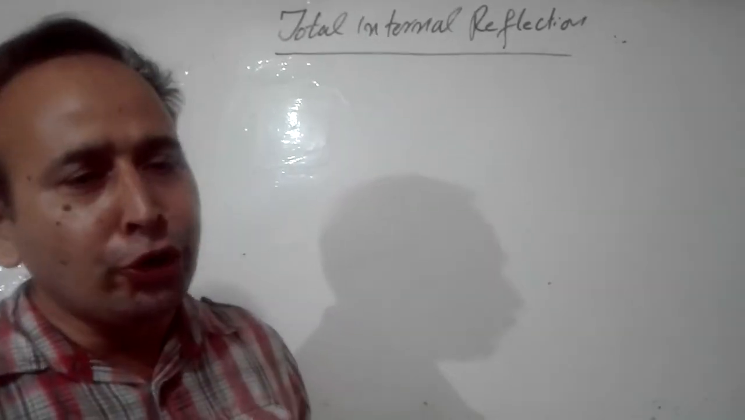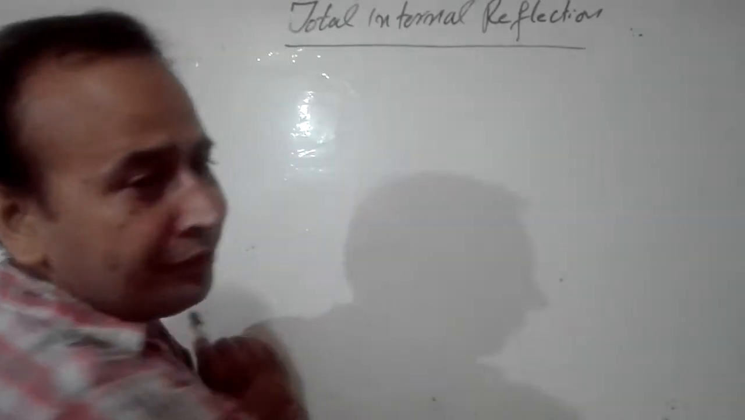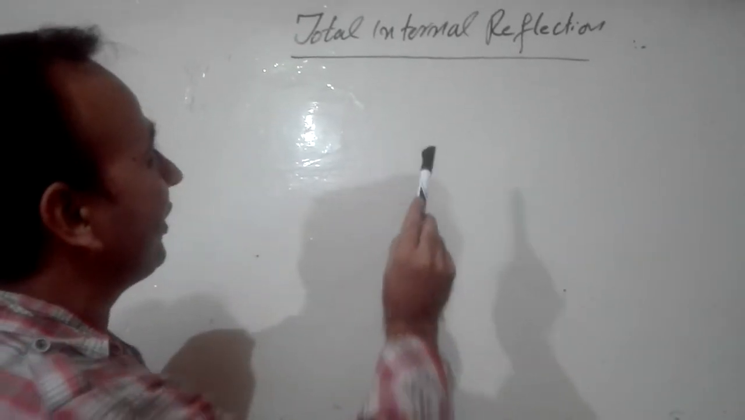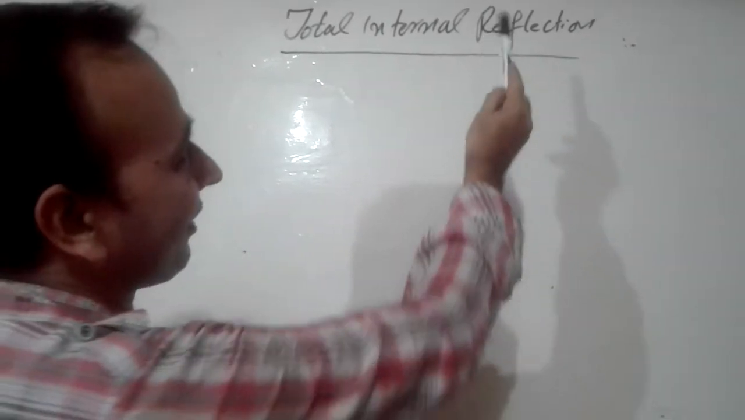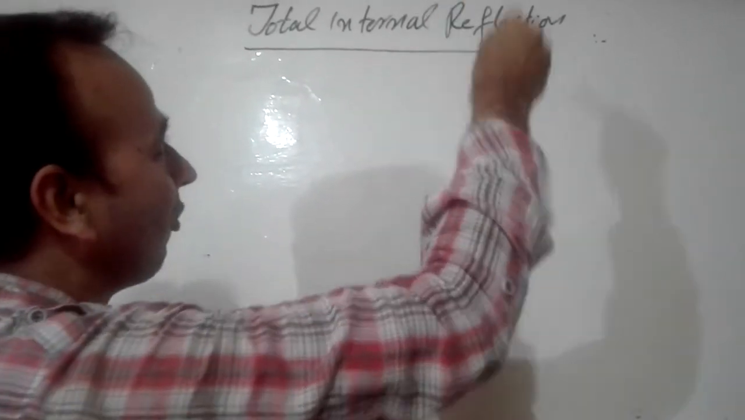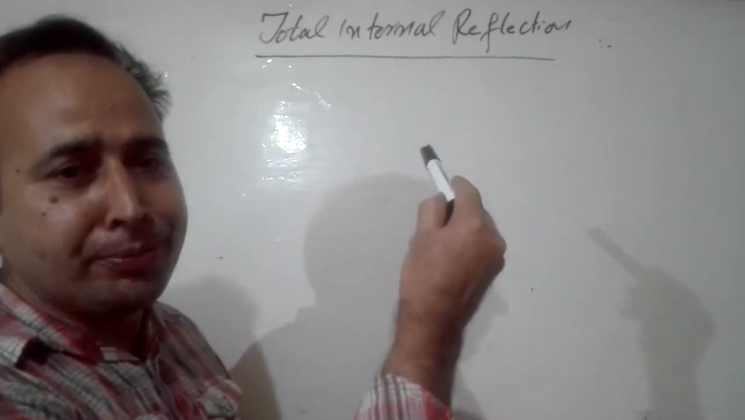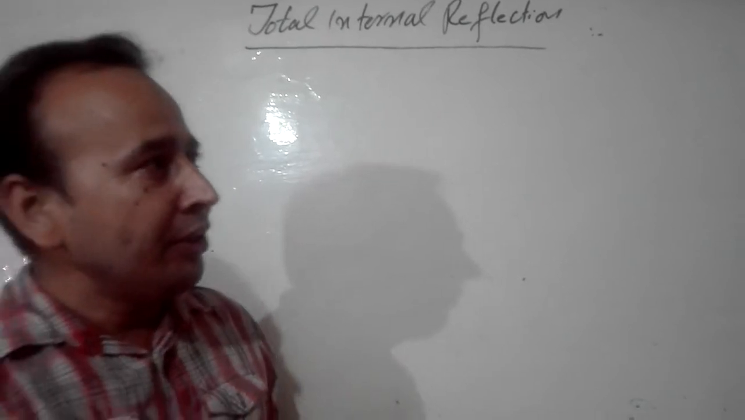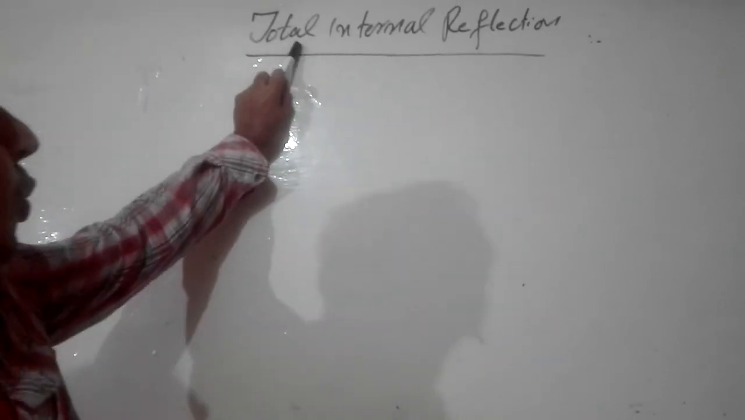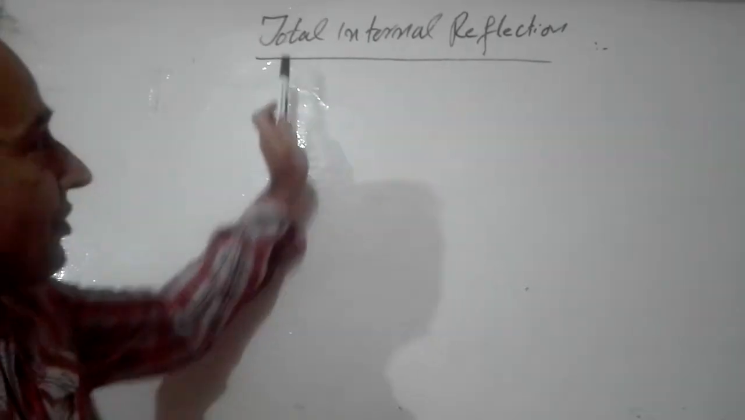This is a very important topic, that is about total internal reflection. If you notice these words, total internal reflection, it means it is a kind of reflection in which all the light rays totally internally reflect into the same medium. First of all, you have to keep in mind what is meant by this topic, total internal reflection. So notice, there are three words.